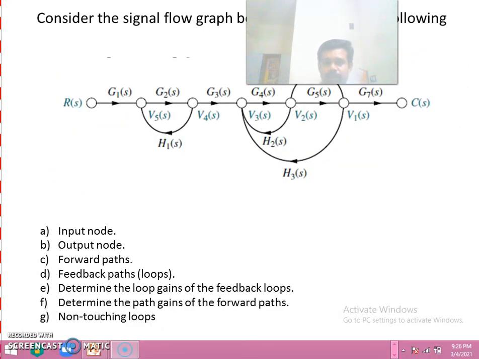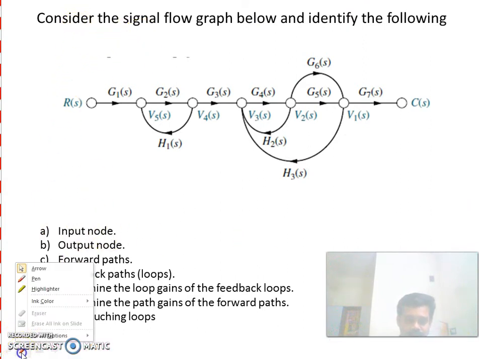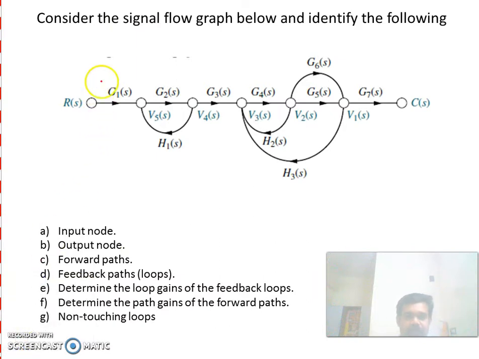Now we are going to see a problem. Consider the signal flow graph given below and identify the following. First one, input node. What is an input node? An input node is a node which has only outgoing branches. So this R of S is the input node. What is an output node? An output node is a node which has only incoming branches. So C of S has only incoming branches.